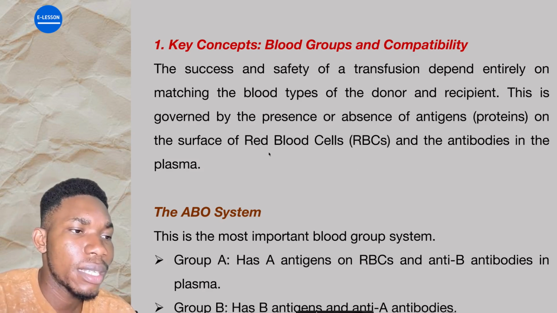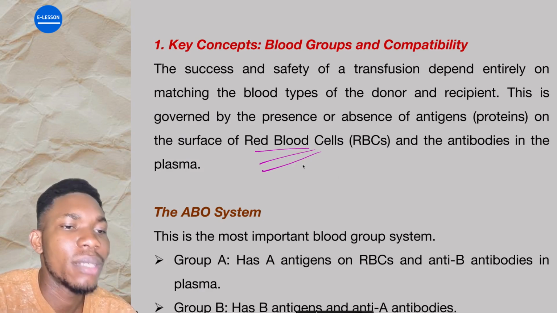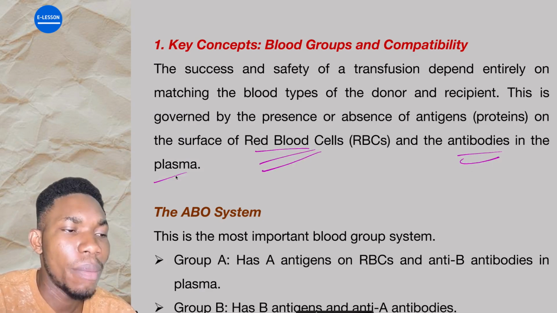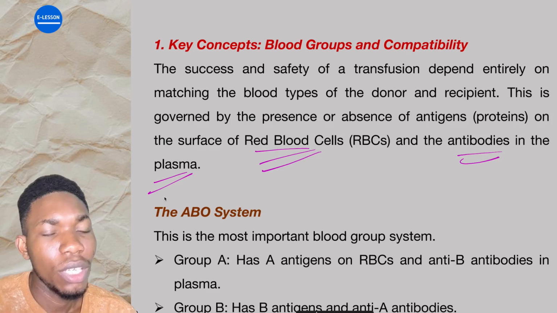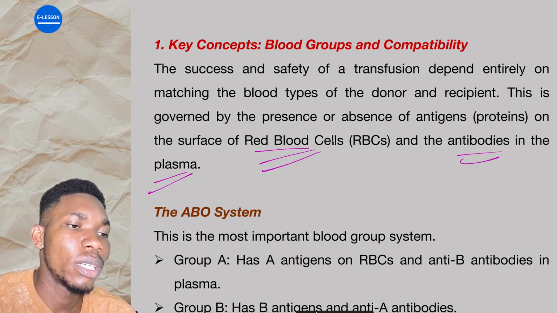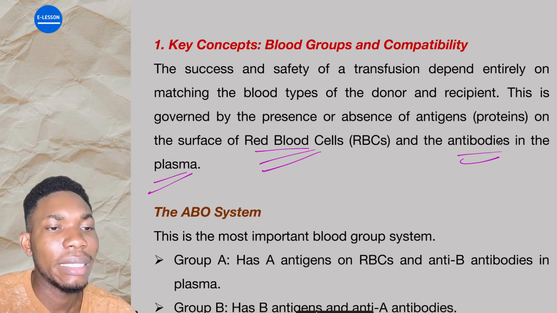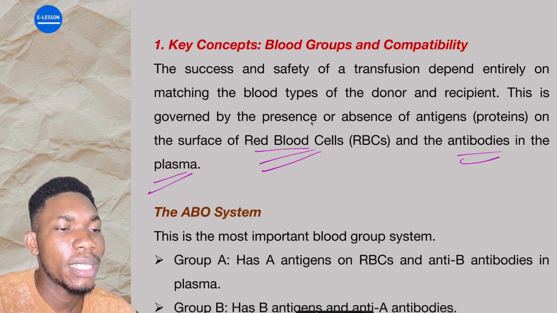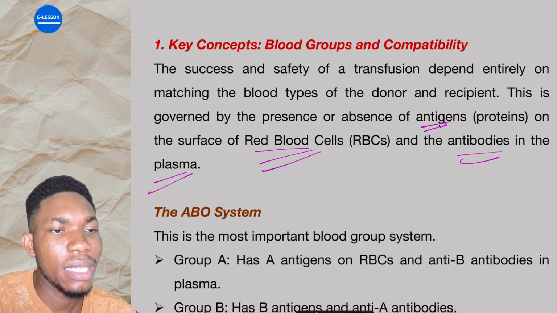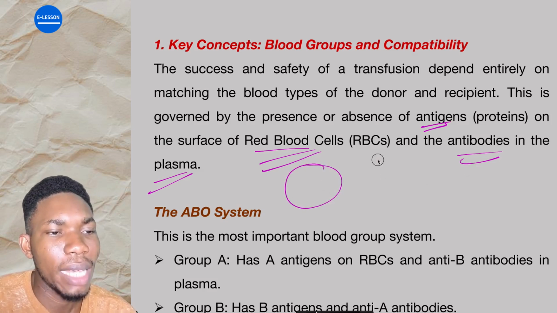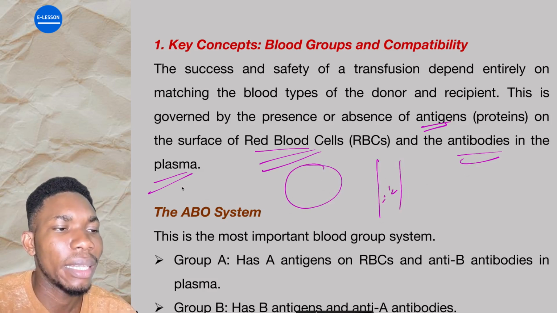Now, antigens are present in red blood cells, antibodies in the plasma, which is the blood plasma. You know, we said blood consists of what? The formed elements and plasma. One of the formed elements is the red blood cells. Antigens are on the surface of the red blood cell, while the antibodies are in the plasma.